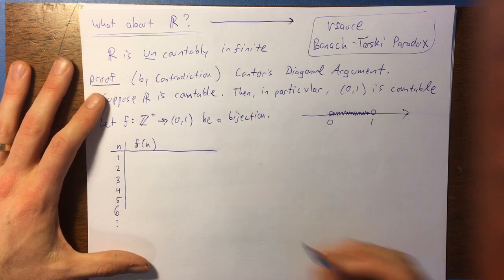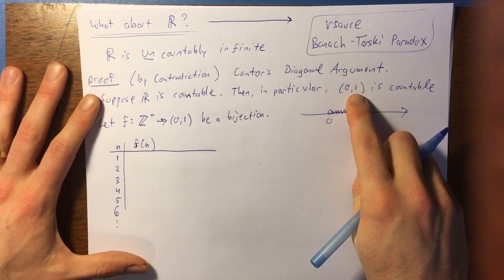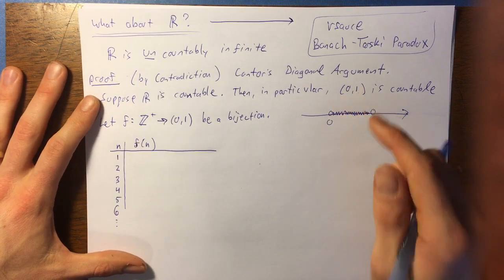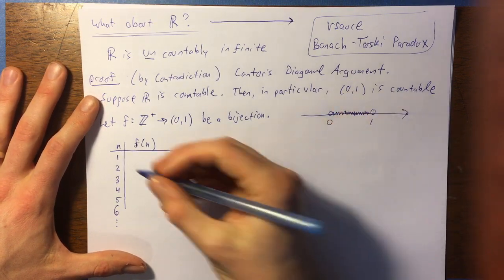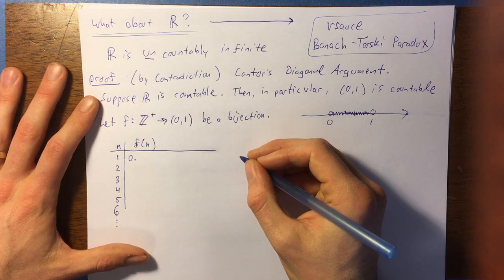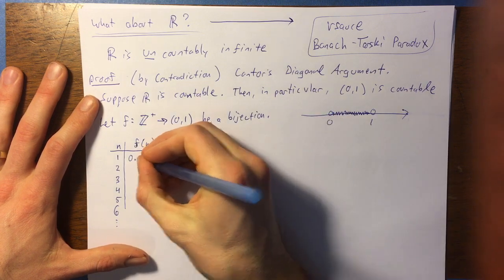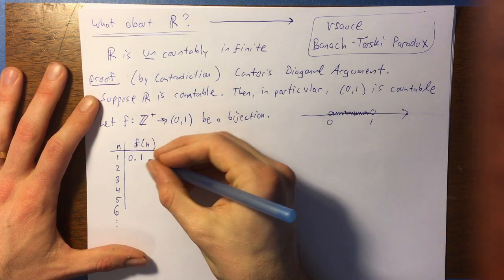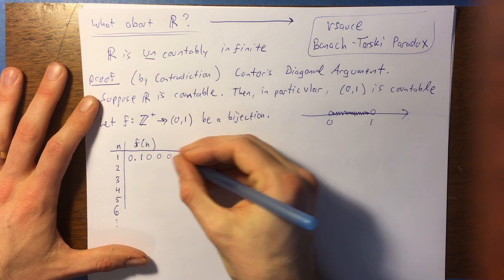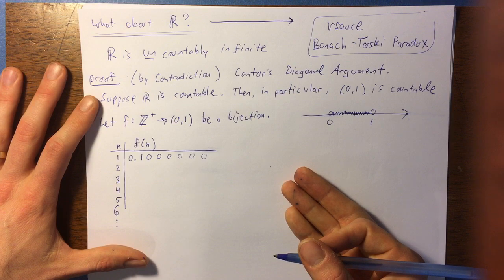So my f of n is going to be a real number in this interval, 0 to 1. Now, that's going to look like decimal format. I can write that as a 0 point something, right? And even if it's just 0.1, I could still put an infinite string of zeros after that, and that would be a valid decimal representation of that number.